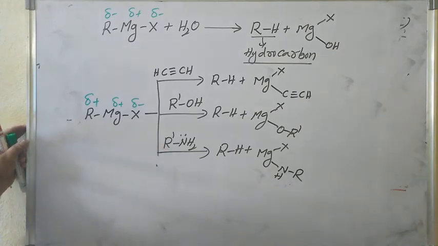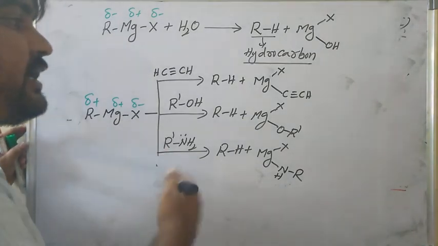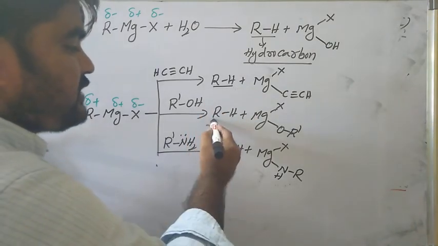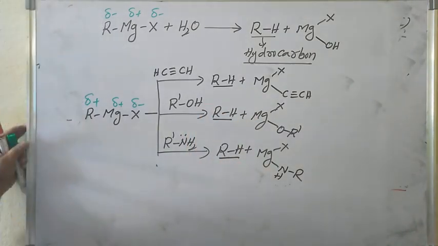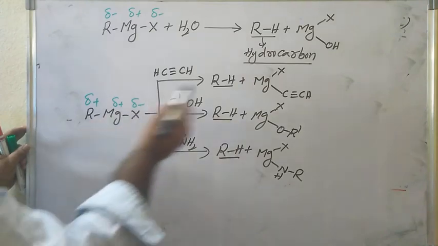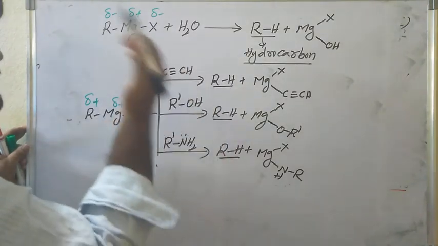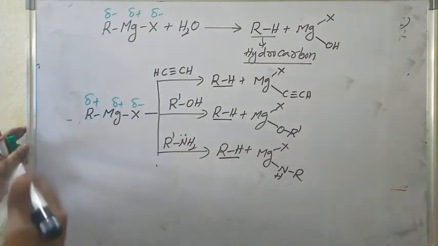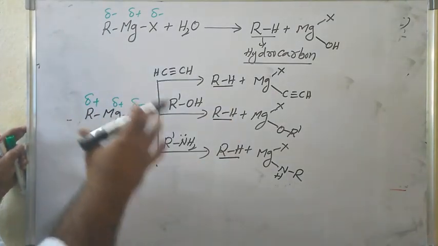Acetic acid also you can take. Acids, acetic acid. Okay, so they react with it and give the corresponding hydrocarbons. If you take R equal, you can take methyl, ethyl, ethane, propane, like this one. So this is the reactant.